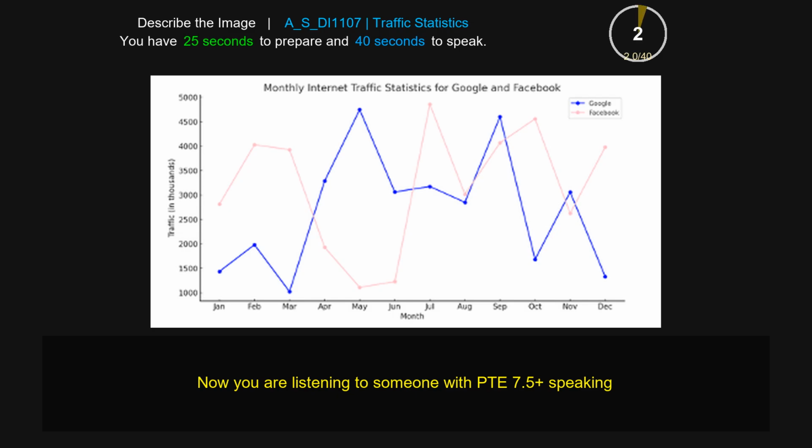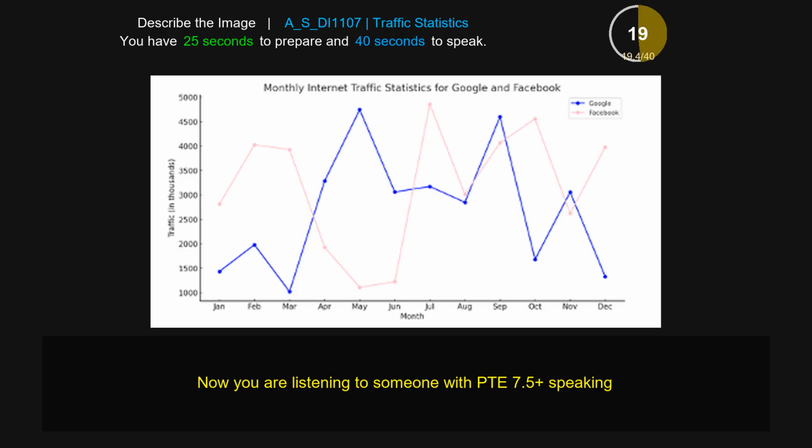The given picture is a line graph which mainly provides information about the monthly internet traffic statistics for Google and Facebook. As shown in the figure, the x-axis represents various months from January to December, while the y-axis represents the traffic in thousands from 1000 to 5000.